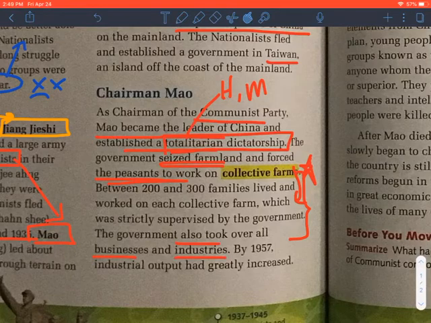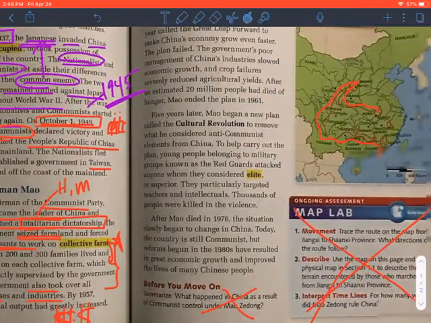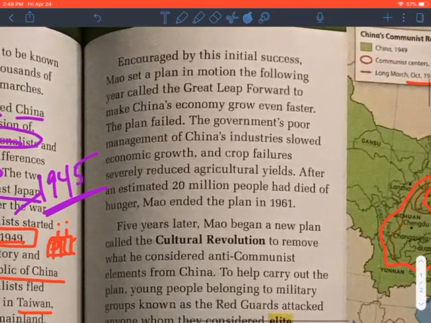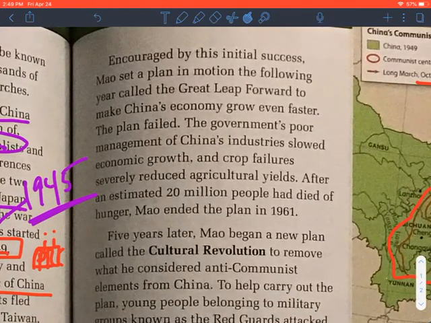By 1957, industrial output had greatly increased. So if they are increasing their output, I would say that's my smiley face economy. Their economy must be starting to thrive, and they're able to produce what they need for themselves rather than having to import it. Encouraged by this initial success, Mao set a plan in motion called the Great Leap Forward to make China's economy grow even faster.